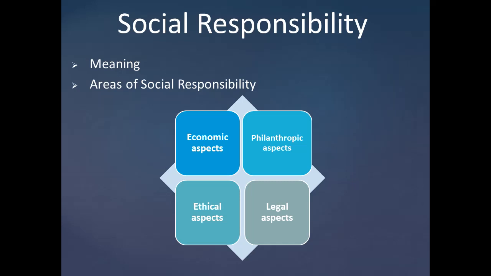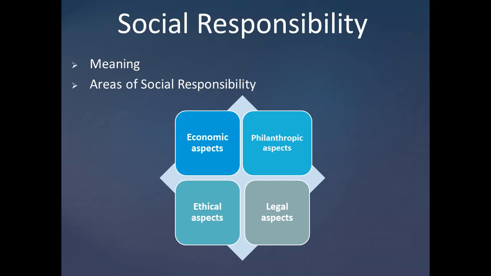The next one is areas of social responsibility. Areas of social responsibility are mainly in four areas. The first one is economic aspects, which means companies need to maintain a strong economic interest so they can stay in business. So being profitable and providing value to shareholders is part of a company being socially responsible.